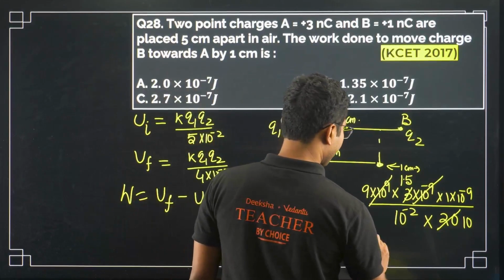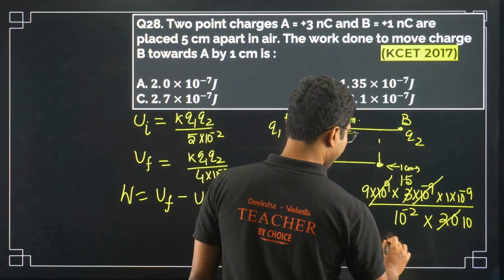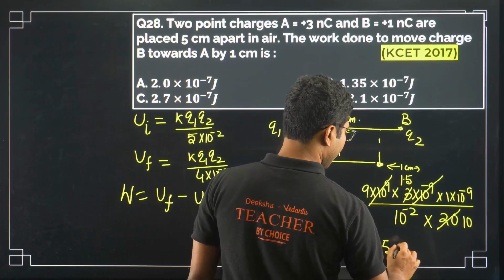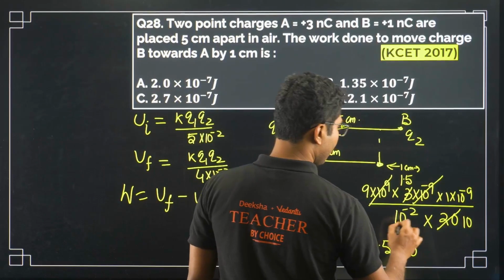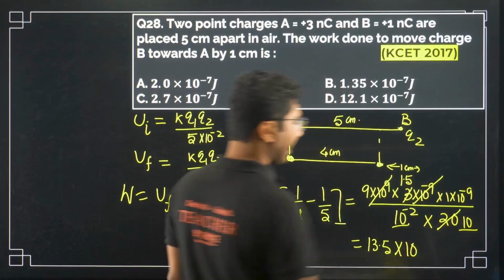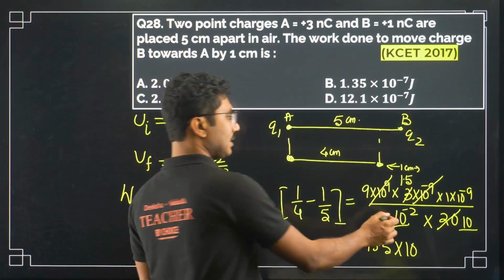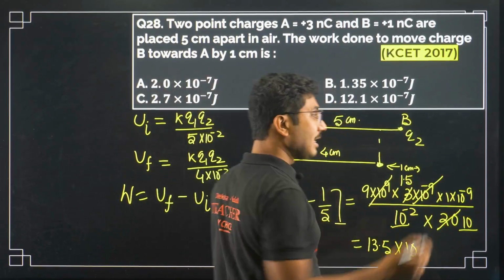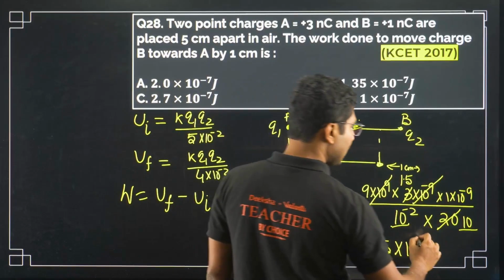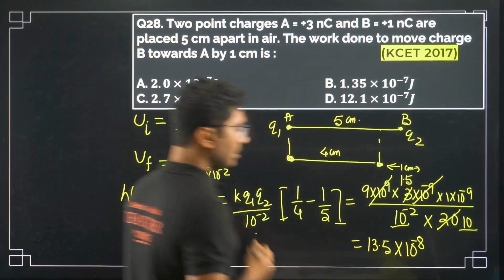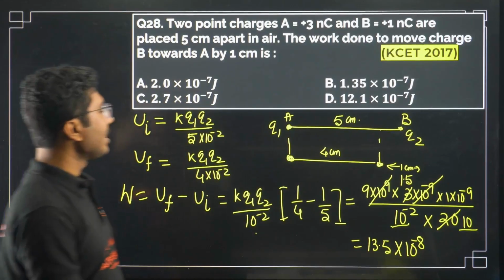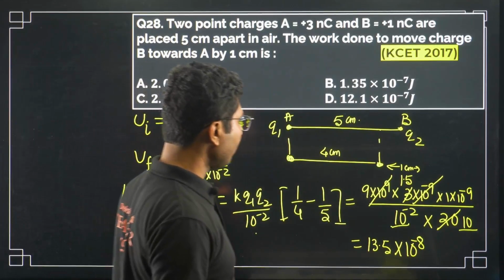So it will be 13.5 into 10 to the power of minus 2, 10 to the power of minus 1. Minus 1 goes up, becomes plus. So minus 9 plus 1, that is minus 8. Okay, 13.5 into 10 to the power of minus 8.